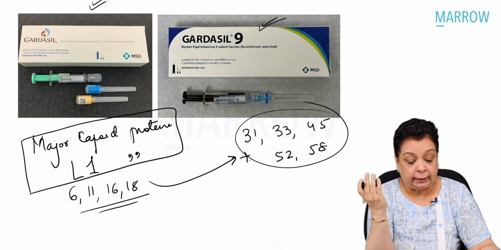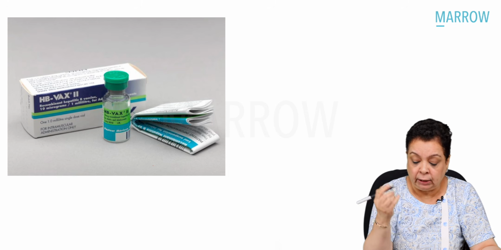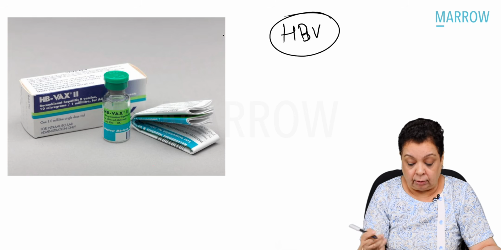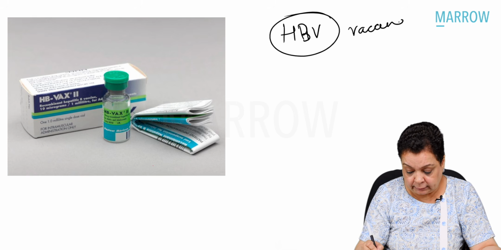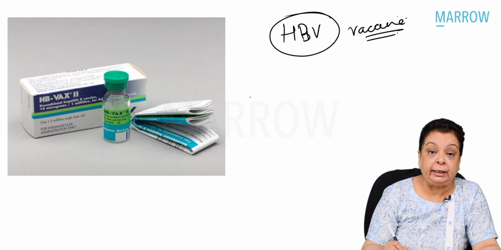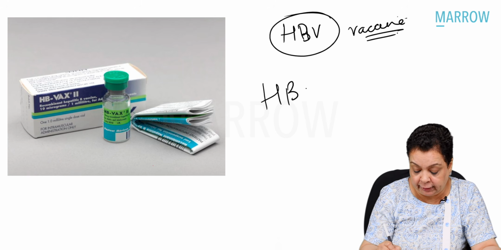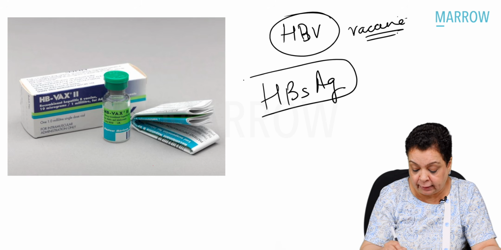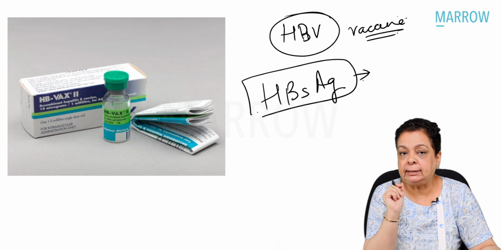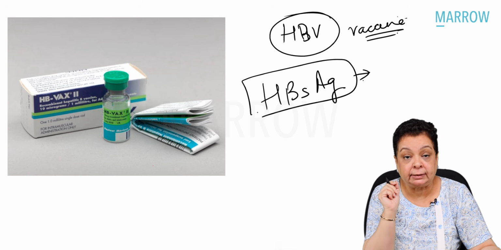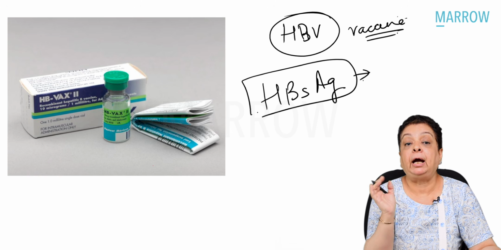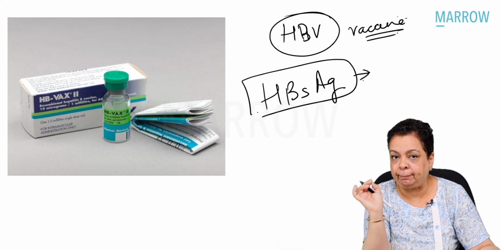Of course, we know that for hepatocellular carcinoma, hepatitis B vaccine, if it is administered, it can prevent cancers. Okay. Hepatocellular carcinoma. What does this vaccine contain? It contains the Australia antigen or the HBs antigen or the surface antigen, which has been synthesized by recombinant methods. Merkel cell carcinoma is caused by polyoma viruses. We don't have any vaccine against it. And Burkitt's lymphoma is caused by Epstein-Barr virus.